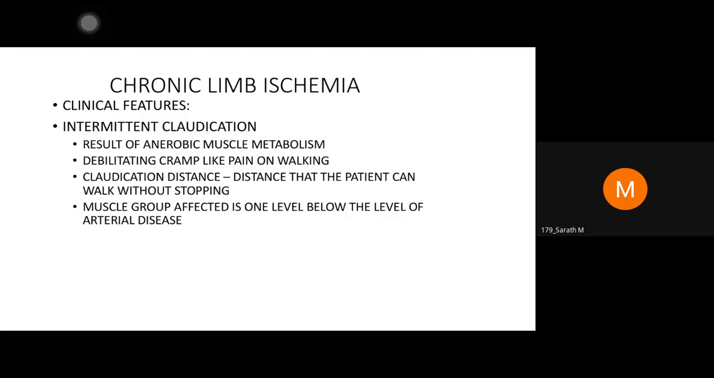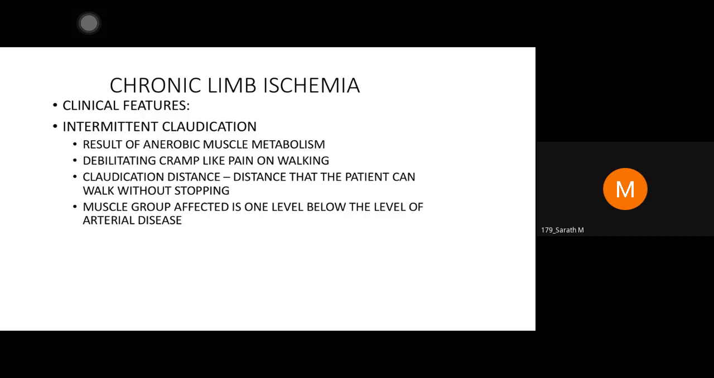The muscle group that is affected is one group beyond the artery that has got occluded. The most common cause of chronic limb ischemia is atherosclerosis. Thrombotic atherosclerotic plaque causing significant luminal narrowing, stenosis of the blood vessel due to plaque formation, and decreased blood flow to the distal area. Can you get this point?